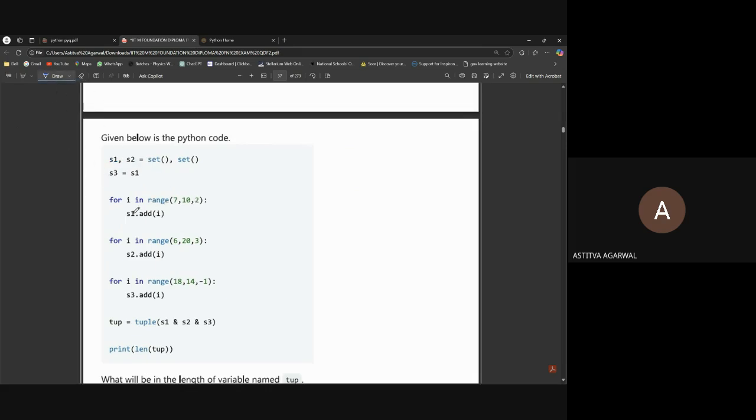Just continue the question. For I in range 7 to 10 means 7, 8, 9. We'll just use the second, that is 7 and 9.